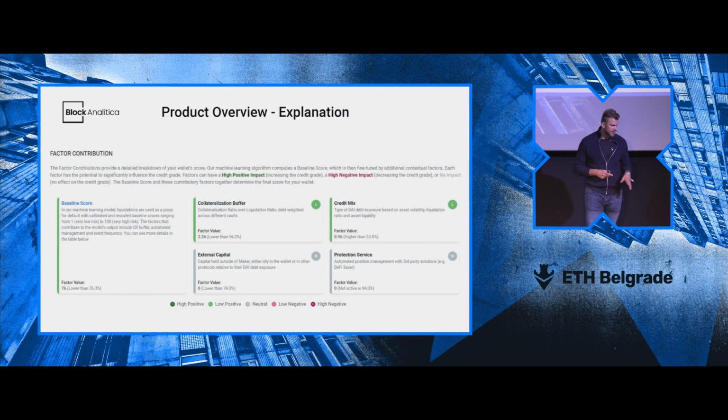And then we also have certain other interesting components, such as protection service, which means whether the wallet is using third-party services for the automation of the managed position, with DeFi Saver or Oasis or these kinds of services. And this is very important because we have the on-chain data, we have the modeling, but then we also need this core component of the explanation to increase the transparency of the system.